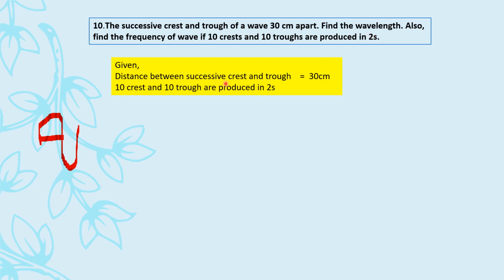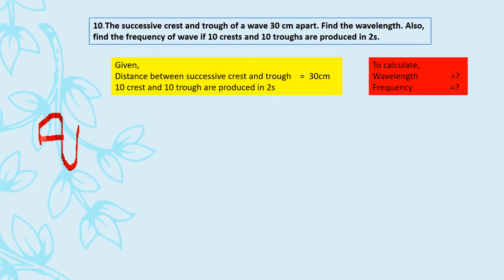Find the wavelength. So you have to find out the wavelength. So to calculate, we have to find out wavelength. Also find the frequency. So frequency you have to find out. If 10 crests and 10 troughs are produced in 2 seconds. What is the information? 10 crests and 10 troughs are produced in 2 seconds. Is the question clear that this is the distance between successive crest and trough?